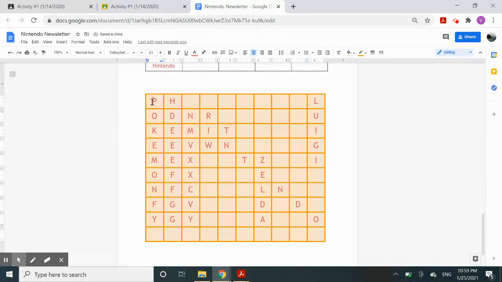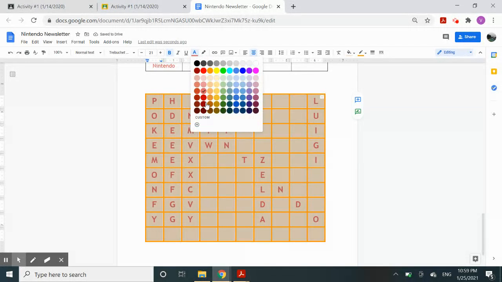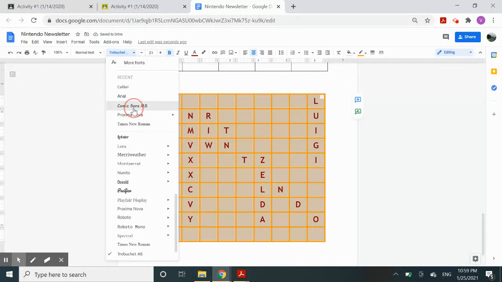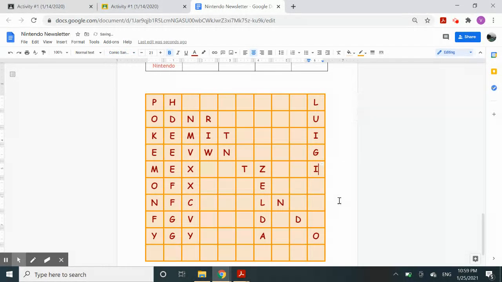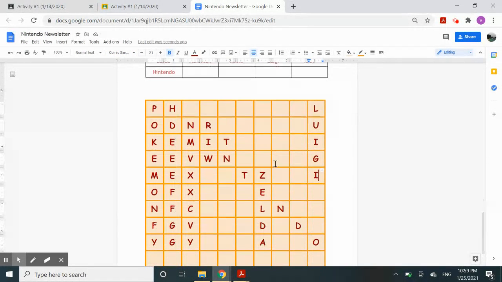Okay. Same thing for the letters. If you want to change the color, the thickness or font of the letters, you can highlight the whole thing. Then you're going to click, for example, I'm going to make it bold. You can click the bold. You can switch the color, maybe make it darker. You can change the font. Okay, see how that looks? So that's basically what you do for the word search. It's pretty simple, and yeah, pretty much that's it.